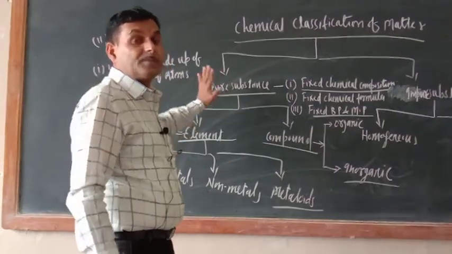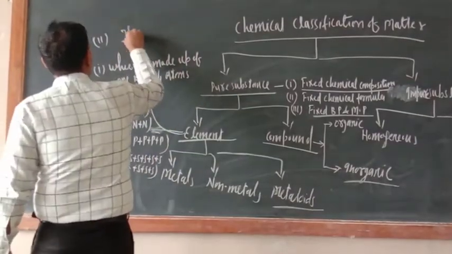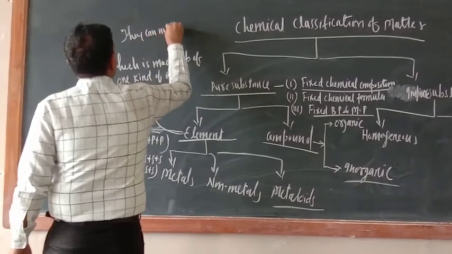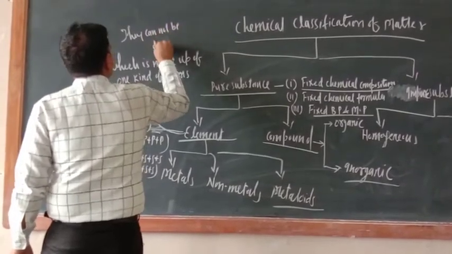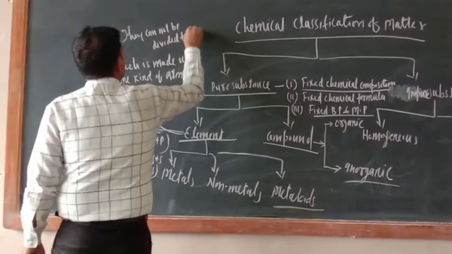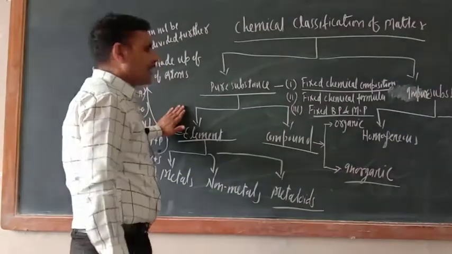They cannot be divided further. These are the two characteristics of element.